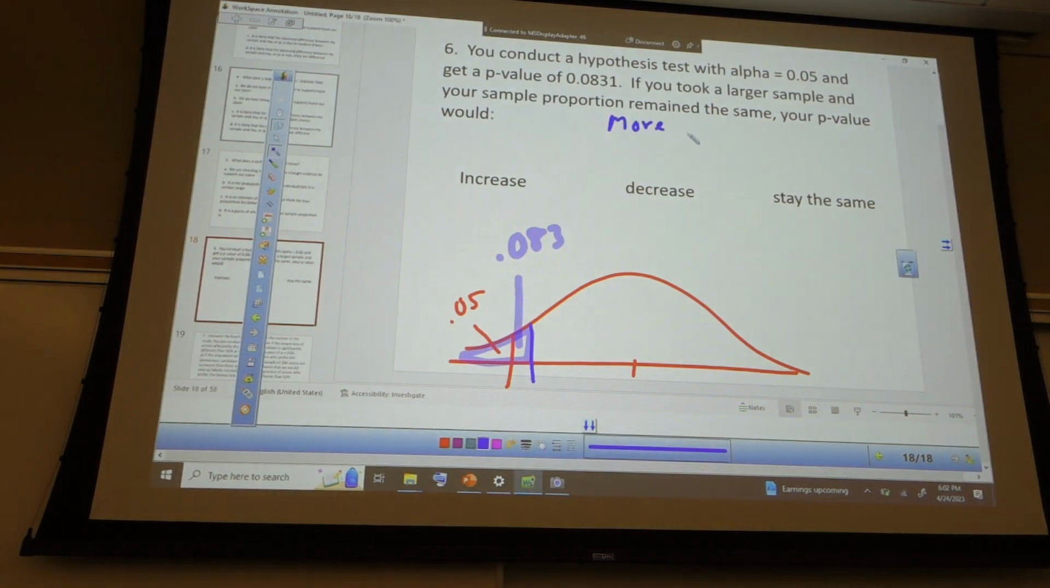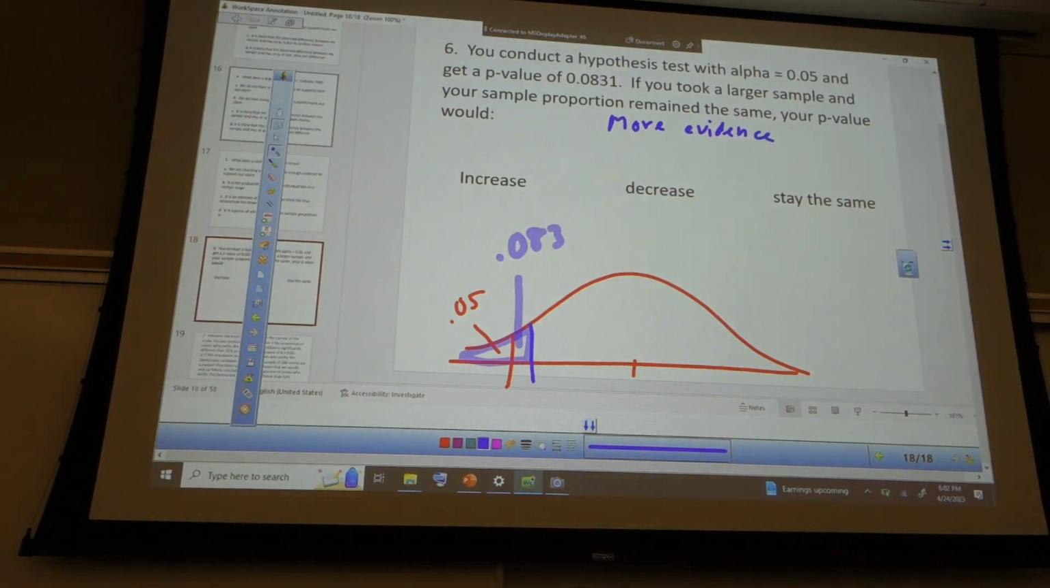All right, so then, with your neighbors, 15 seconds: if there is more evidence, does that mean your p-value increases, decreases, or stays the same? Decreases. What do you think? Decrease. Yep, decrease. Your alpha gets smaller, that gives you more evidence.